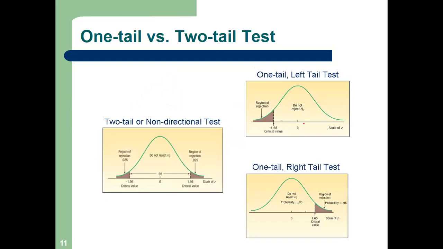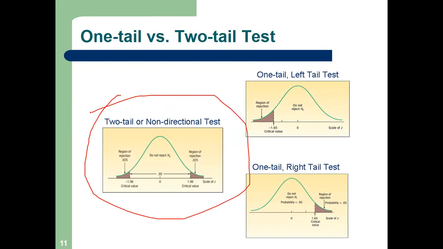Now please look here. The two-tailed test is also called non-directional or bidirectional. In different books you will find different names, but let us call it bidirectional because it has two directions. If it is a two-tailed test and my alpha is 0.05, my alpha will be divided into two tails.